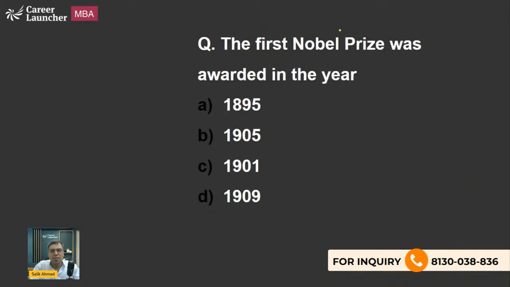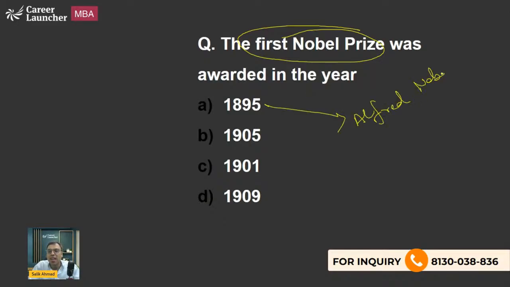Now, the next question: the first Nobel Prize was awarded in the year 1895, 1905, 1909, 1901? If you know the answer, please answer me. I'll be very happy to know. See, what happened was in 1895, before his death, Alfred Nobel gave his last will.